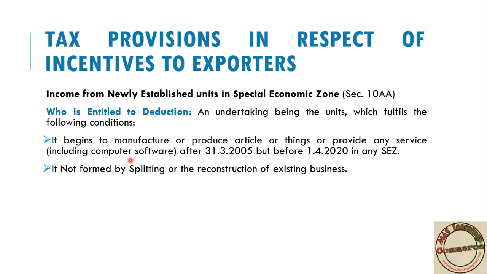In that occasion you won't get anything, because you are not starting a new business, you are reconstructing an existing business. Because of that, you won't get any tax provision. Or else splitting means you have a huge industry, and you provide 50% to the special economic zone and the remaining 50% to the existing business. In that case also you are not entitled to get the deduction.